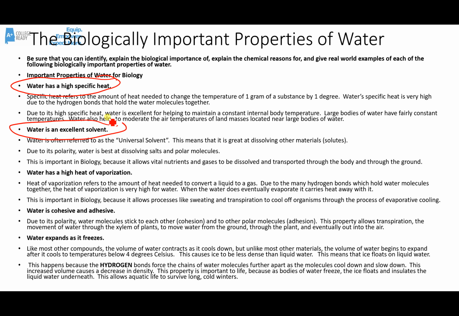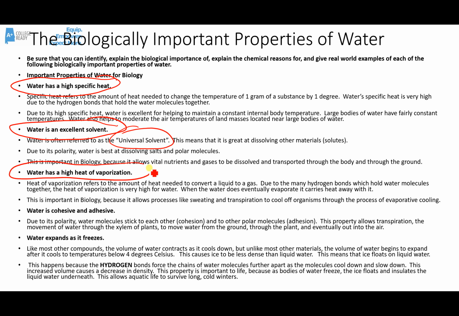Water is also an excellent solvent. Sometimes it's called the universal solvent. This means water is very good at dissolving things, like solutes. This too is mostly due to water's polarity. Water, being a polar solvent, is very good at dissolving things that are either ionic or polar, things like salts and other polar molecules. This means that water is very good at dissolving and thereby transporting substances. Whether we're talking about nutrients or gases, the blood is mostly water. So water is very good at transporting things in the blood. Also groundwater, another good way to transport materials.